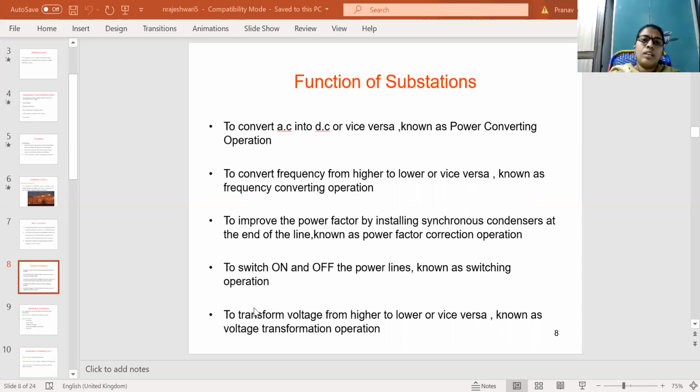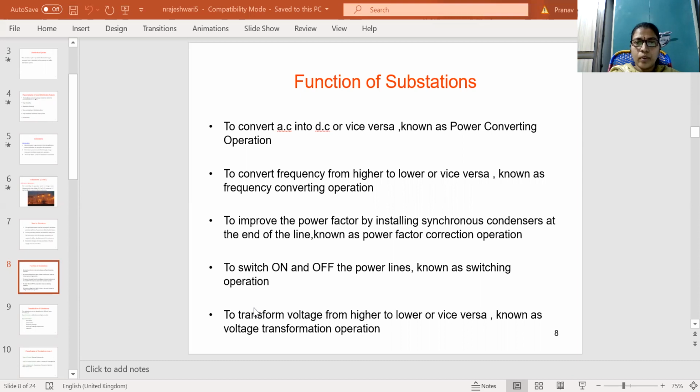This process is known as power converting operation. Next is to convert frequency from higher to lower, or vice versa, known as frequency converting operation. That means the frequency from higher to lower, or lower to higher, like 50 to 60, or 60 to 50. This process is nothing but a frequency converting operation.